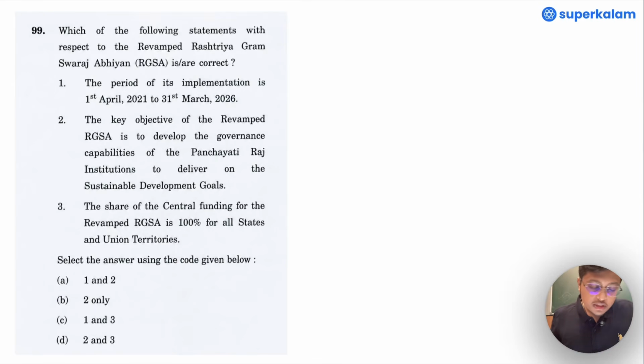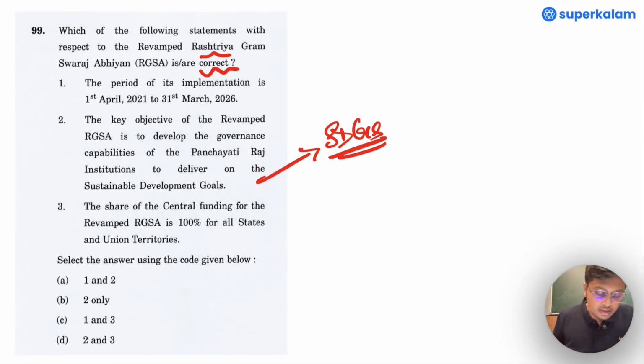Which of the following statements with respect to the revamped Rashtriya Gram Swaraj Abhiyan is or are correct? The period of its implementation is 1st April 2021 to 31st March 2026. The key objective of the revamped RGSA is to develop the governance capabilities of the Panchayati Raj institutions to deliver on the Sustainable Development Goals, that is SDGs. The share of the central funding for the revamped RGSA is 100% for all states and union territories.